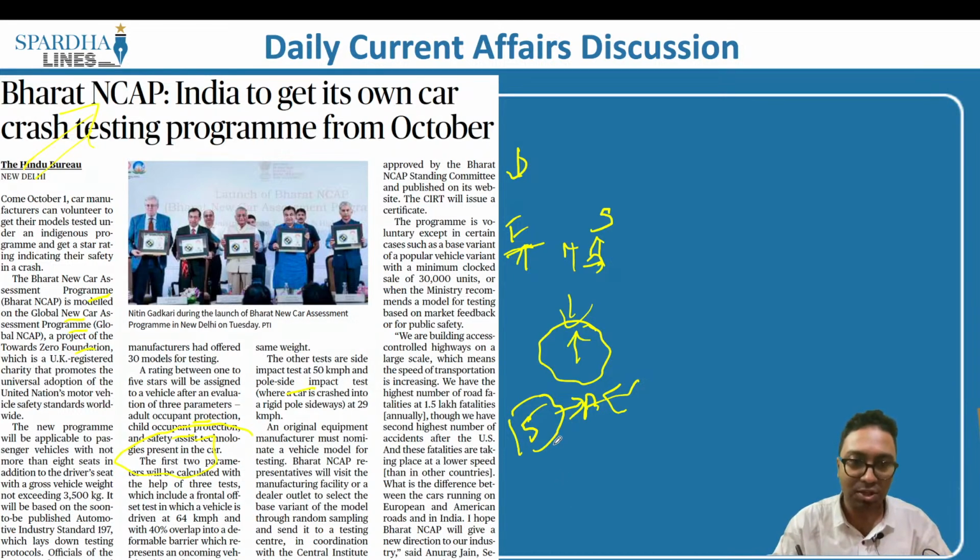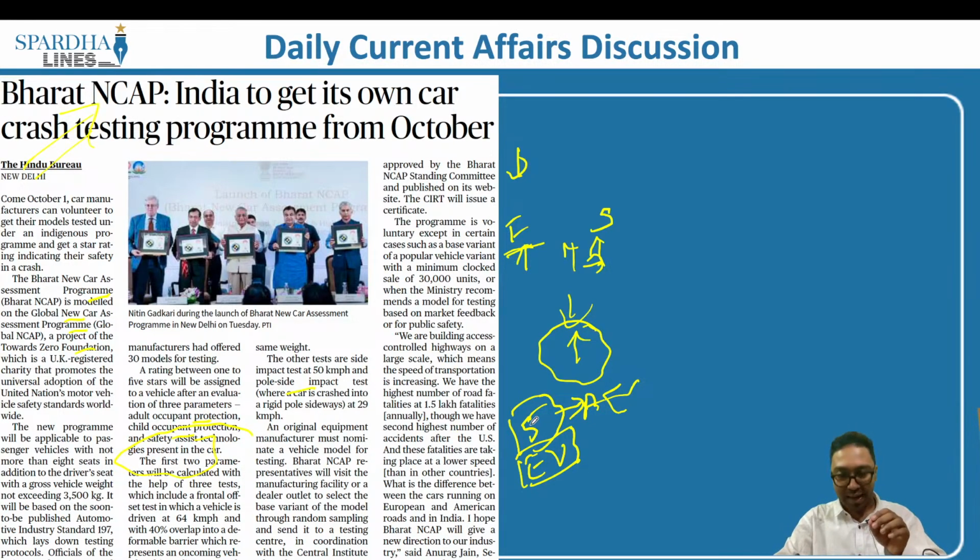As of now, this is voluntary, and for EVs it is not yet compulsory. So in the near future, EVs, that is electric vehicles, will also be added, but as of now EVs are not considered. Basically, India did not have its own program, so in order to meet the global pattern, we also have a similar idea that has been implemented by the government of India.